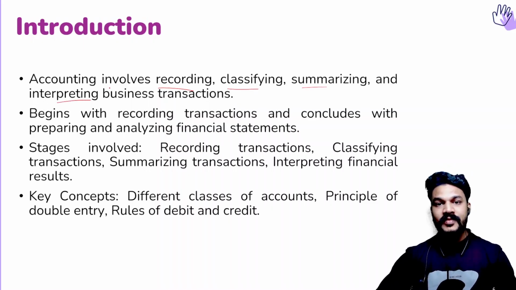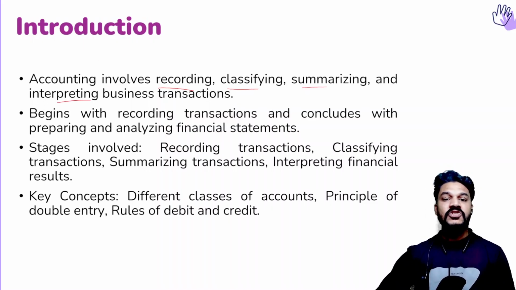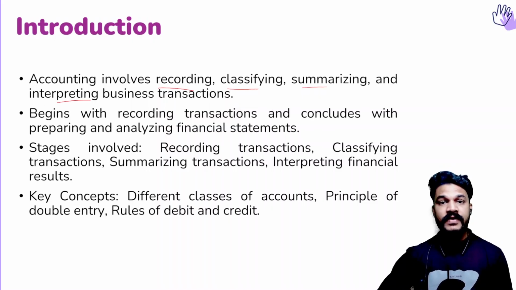Interpretation includes interpreting and communicating. So these four are the major functions of accounting. Every time you should remember this, and whenever you are writing the meaning of accounting, you should point out these functions, and all these functions are included in our accounting definition as well.